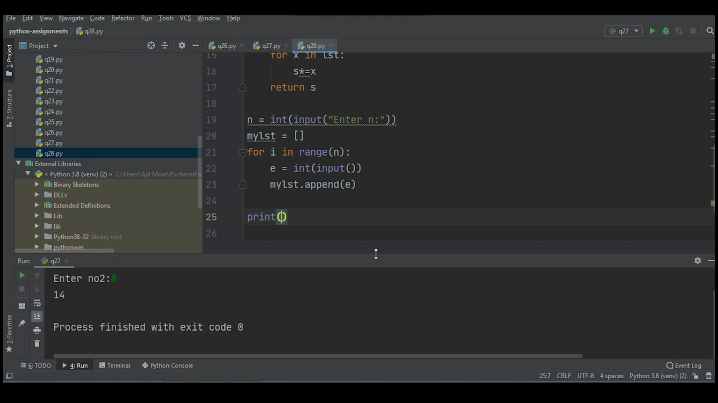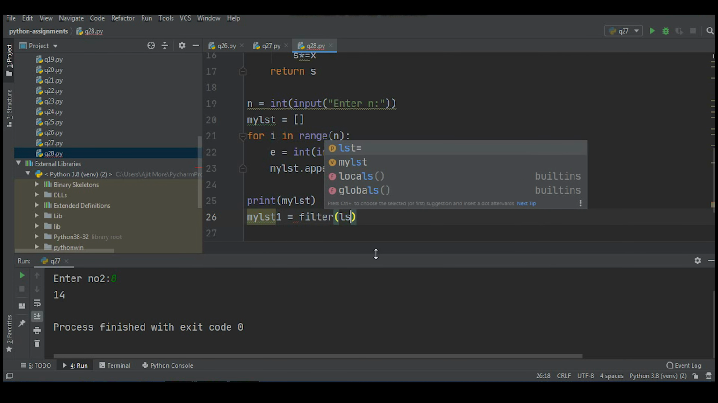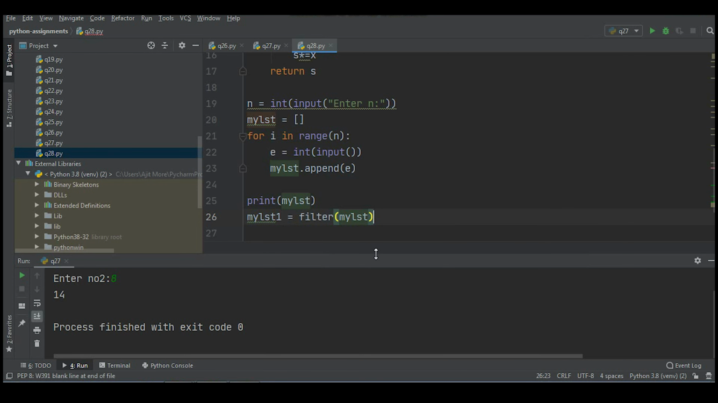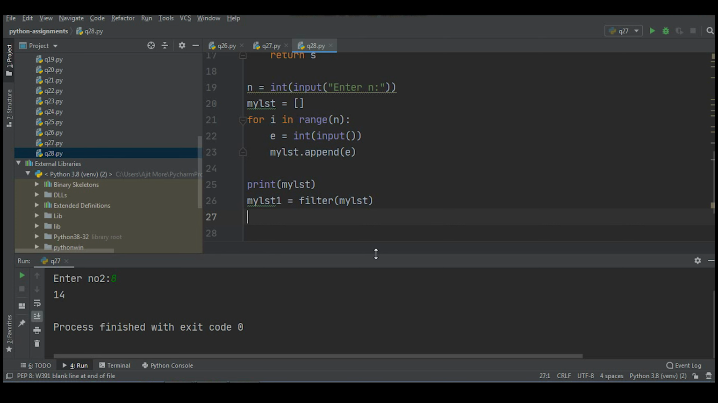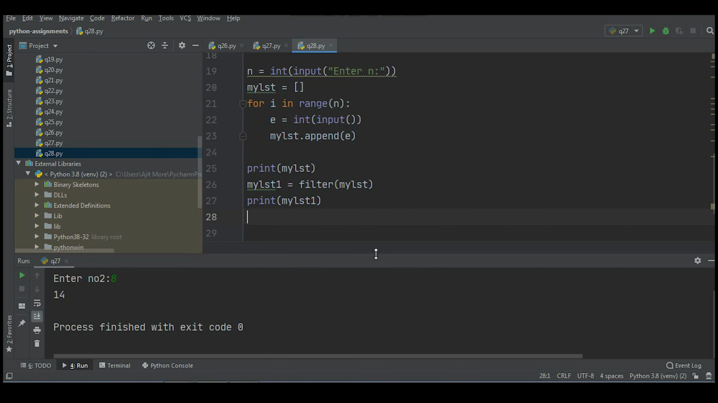If I print this, print my list, your original list is displayed. Now you'll pass this my list to filter. I'll get my list 1 equal to filter my list. Always, a list object is passed by reference. Now a new list is created, which is the filtered list. We will display that, my list 1. I hope you are getting it.